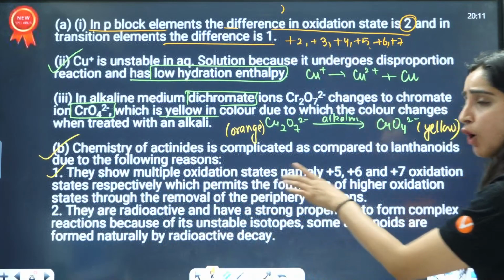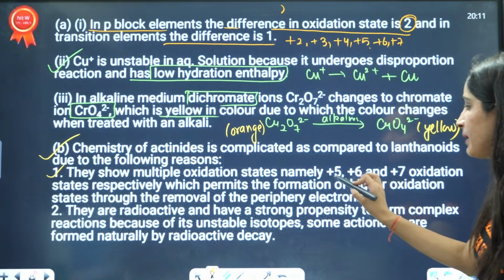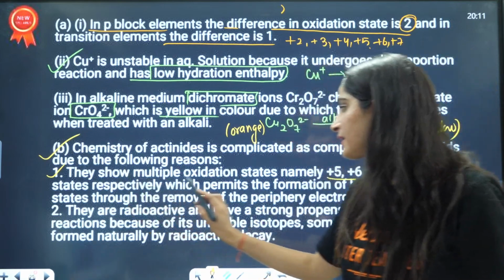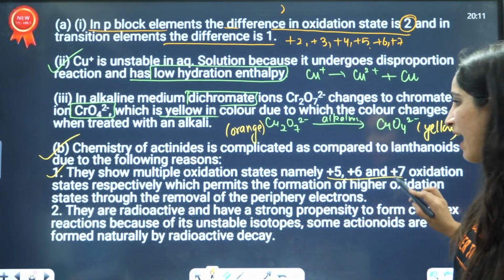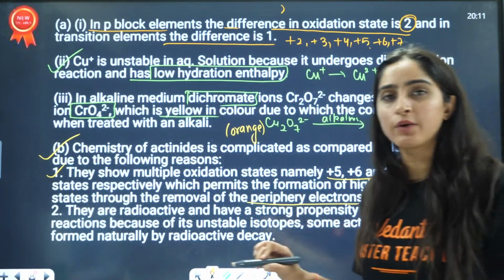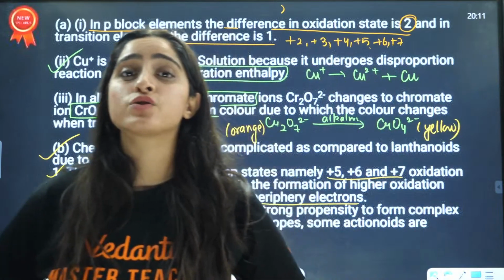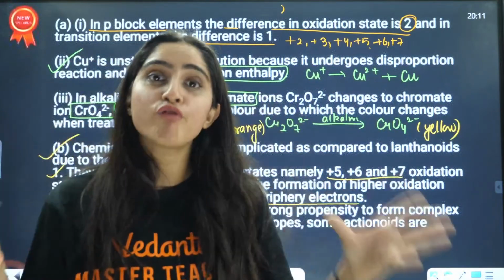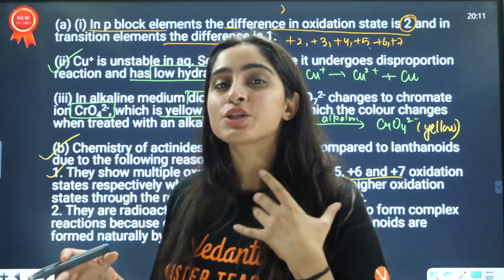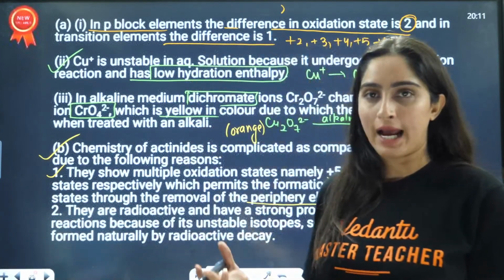They show multiple oxidation states, namely +5, +6, +7, which permits formation of higher oxidation states through removal of peripheral electrons. So basically actinoids have a variety of oxidation states, an exceptionally high number of oxidation states. That is why it is very difficult to study the actinoids.